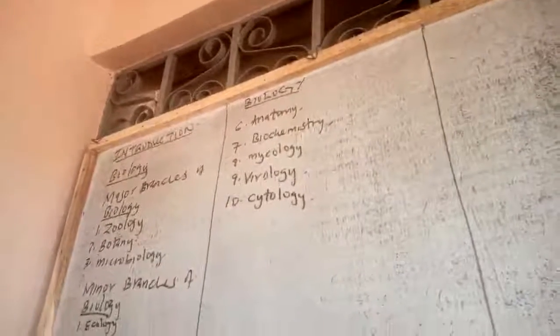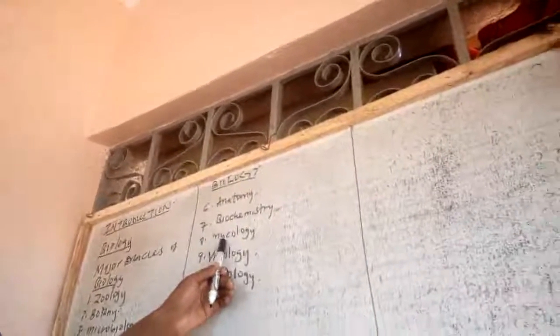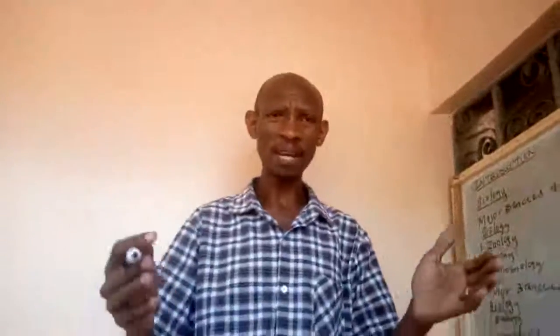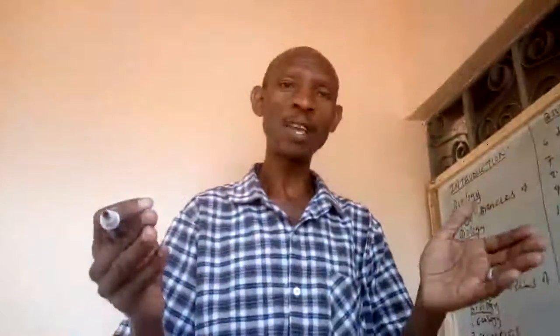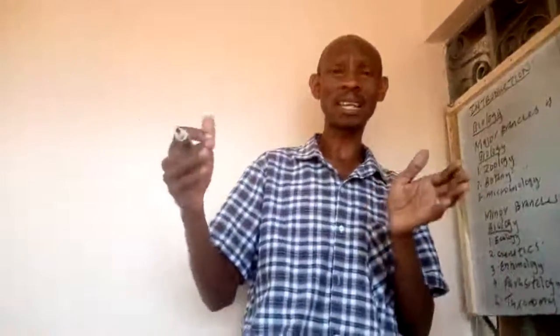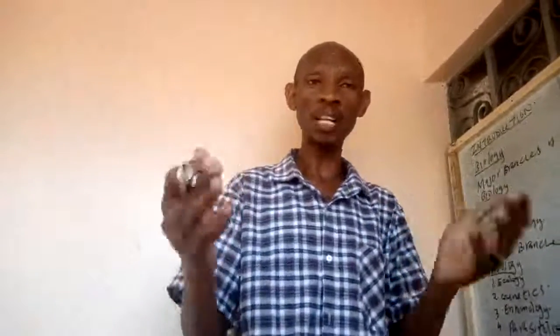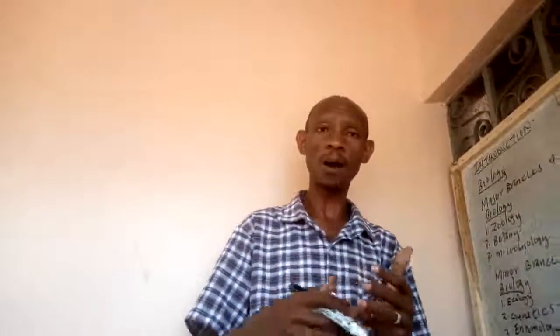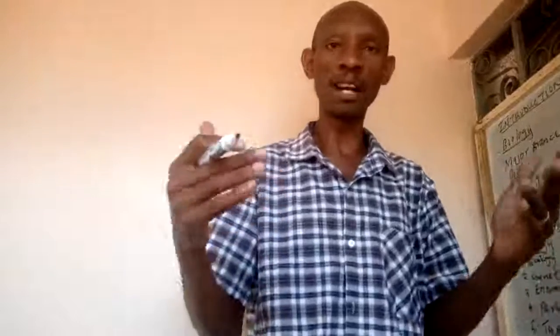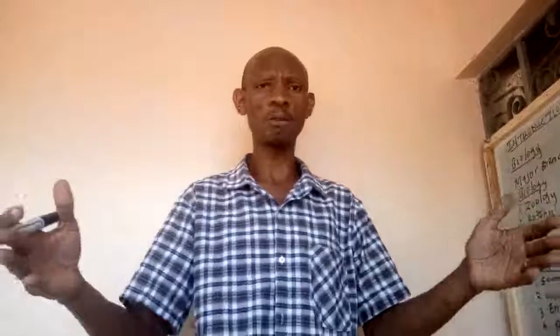The other area of study, a minor branch of biology, is mycology. And what is mycology? It is a minor branch of biology that deals with the study of fungi. Fungi are non-green living organisms. For example, mushroom is an example of a fungus. We have bread mold, toadstool, and so on. There are so many types of fungi that we have.